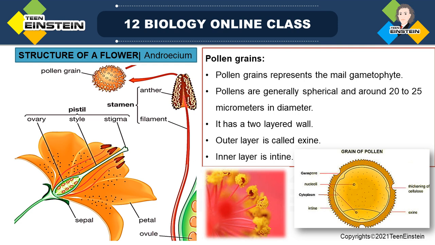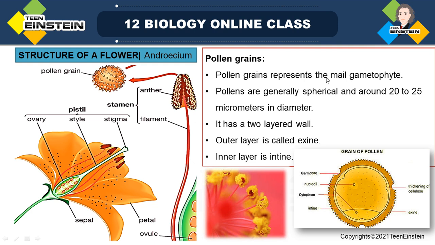There are two layers. The outer layer is exine. You can see here, the outer layer is called exine, and the inner layer is the intine. See, this is the inner layer, that is intine. Here the outer layer is exine and the inner layer is intine.